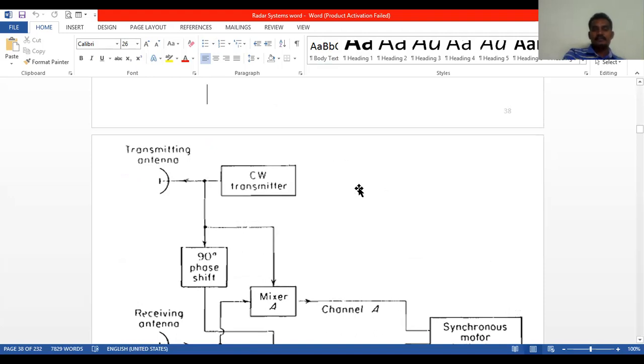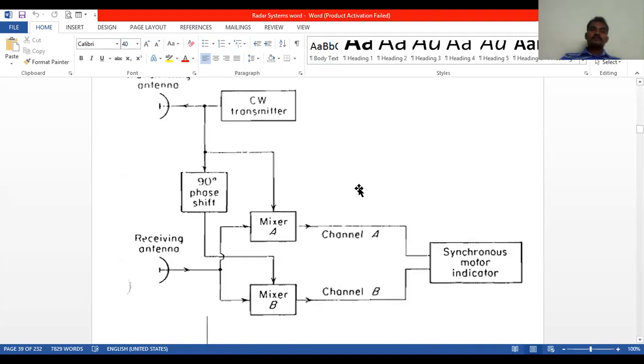See here, there is a continuous wave transmitter, which transmits the unmodulated continuous signal through this antenna. It is directly given to mixer A, and also given to mixer B with a 90 degree phase shift. These two are connected with the receiving antenna. Mixer A will produce channel A and mixer B will produce channel B, and these two are connected to the synchronous motor indicator. The direction of the motor depends upon the outputs of mixer A and mixer B.